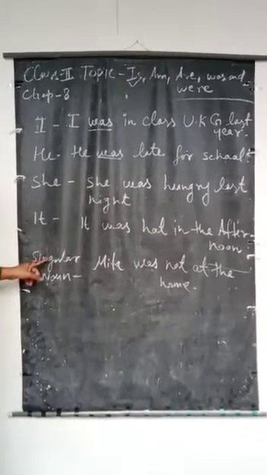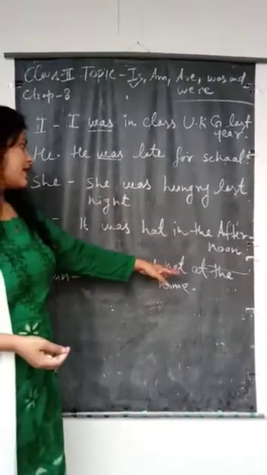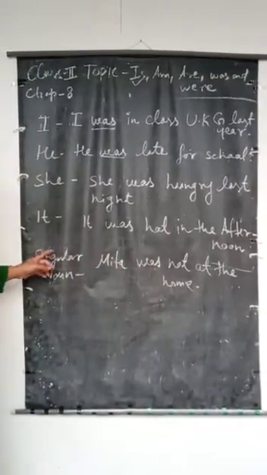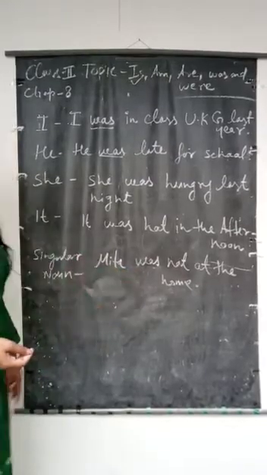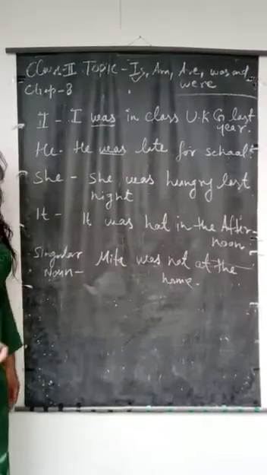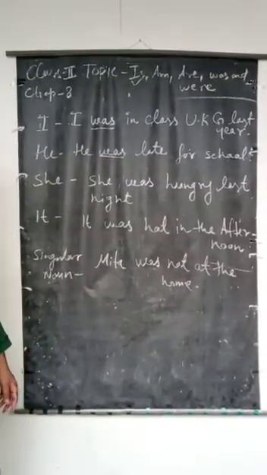Here is a singular noun. Mita was not at home. Mita is singular, so we use was. Now look at the next helping verb, were.